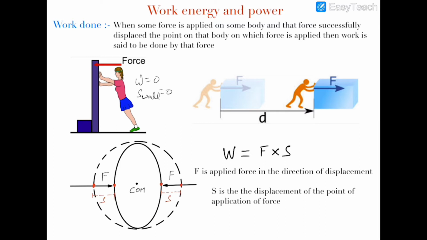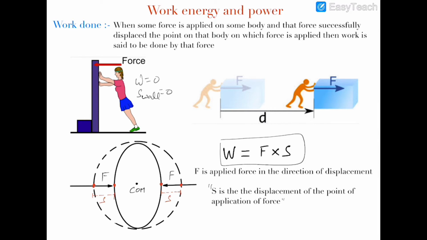So work done requires the displacement of the object. In the second case you can see that this man is pushing this block and he has successfully pushed this block by a distance of d. So we can say that he has done some work with his force. Now, in the formula W is equal to F into S, this F is the applied force in the direction of displacement, and this S is the displacement of the point of application of force. This is a very important thing, that this S is the displacement of the point of application of force.